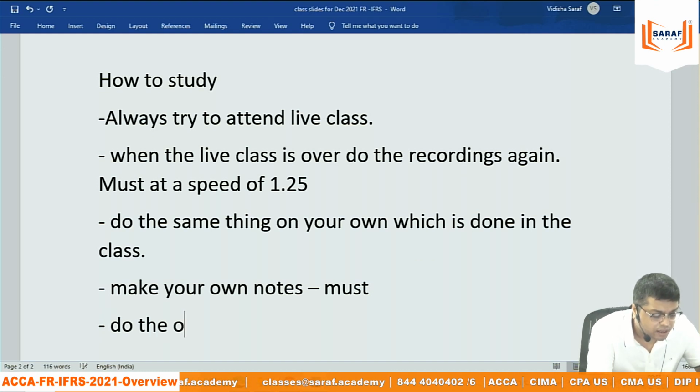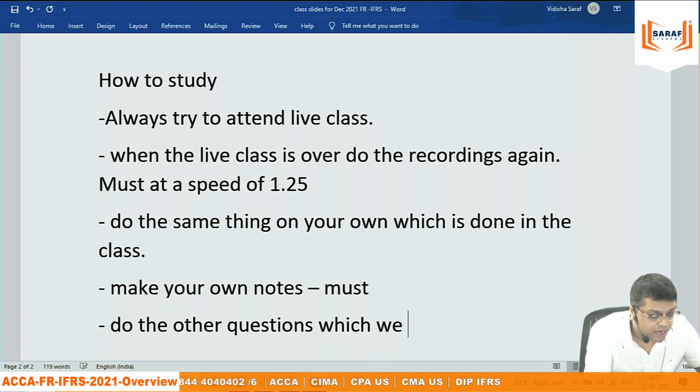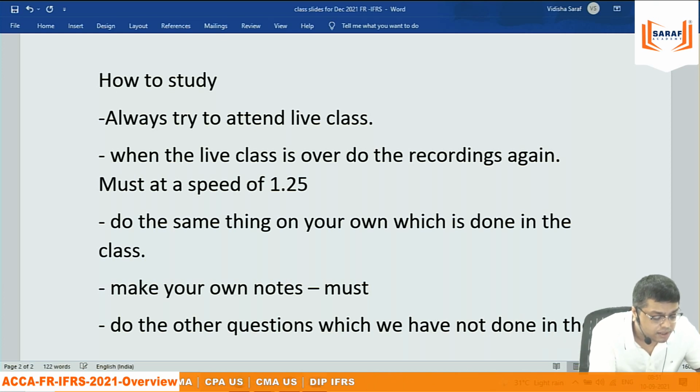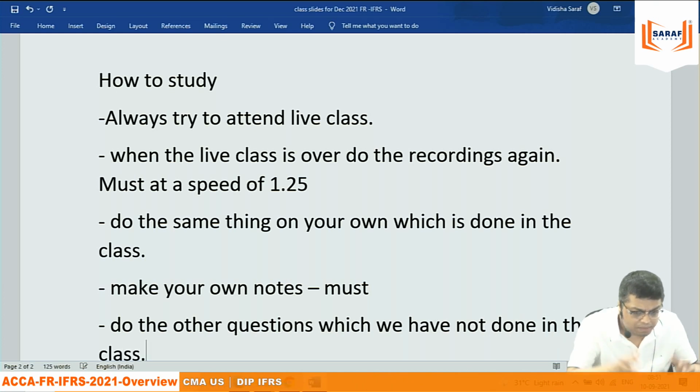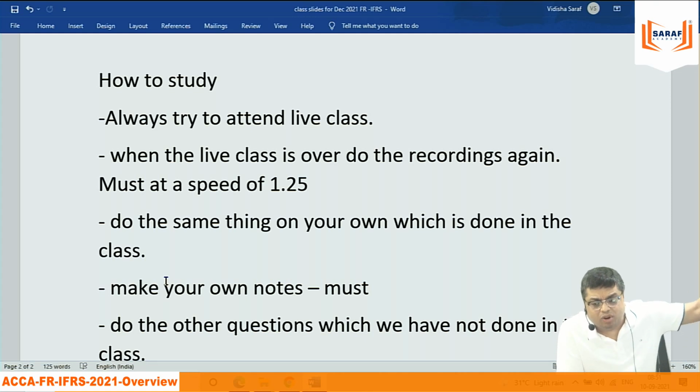Do the other questions which we have not done in the class. Maybe in a topic of 10 questions I solved 6 and discussed 6. 4 questions I said you need to do on your own. Maybe in the exam kit, in an easy topic, I have not done questions. You will be doing them on your own. Up to how much? How many questions will you be doing? All in the chapter or fewer?